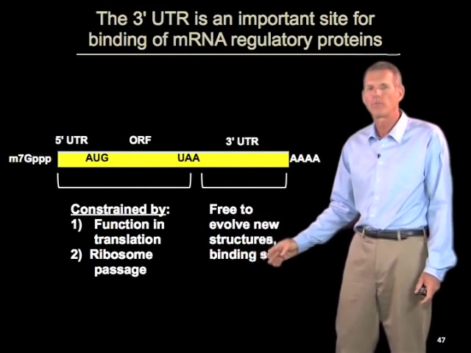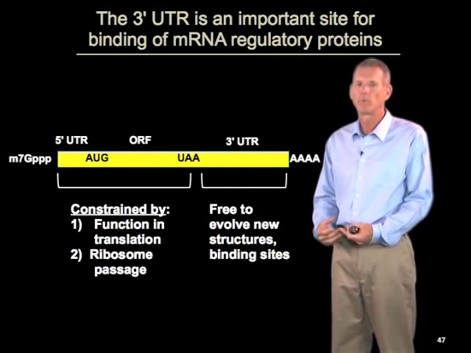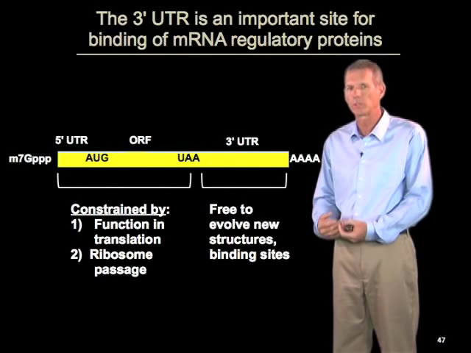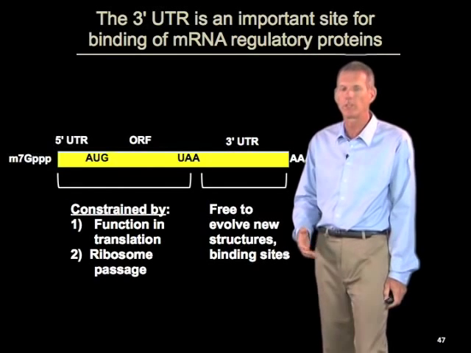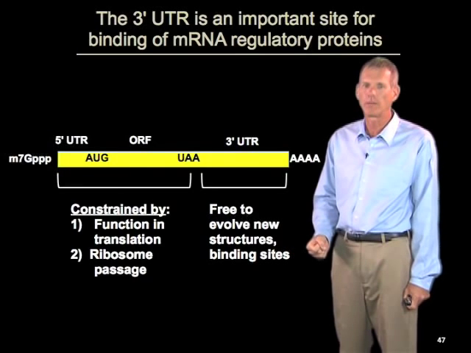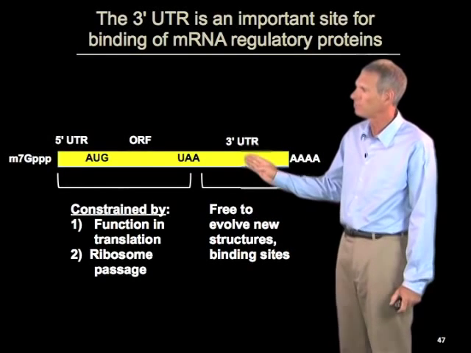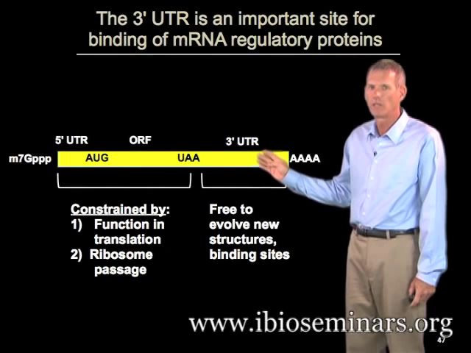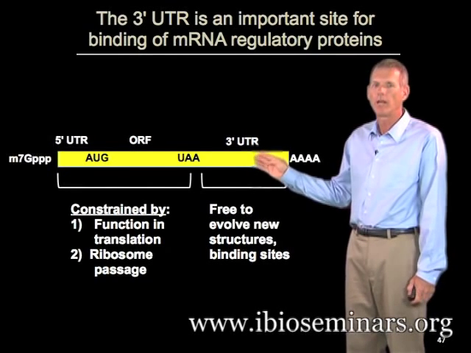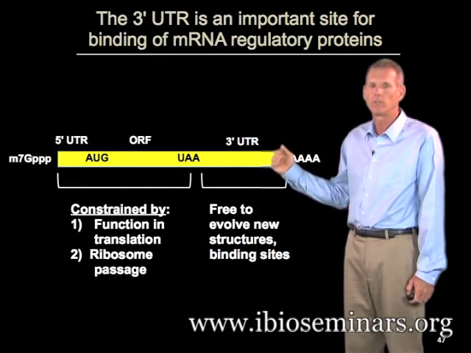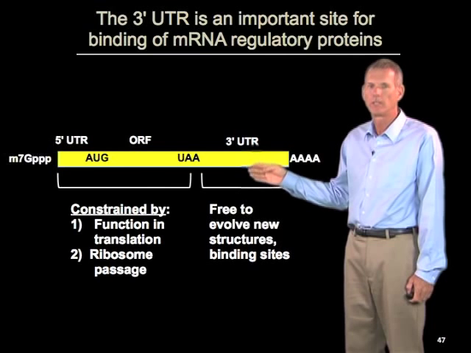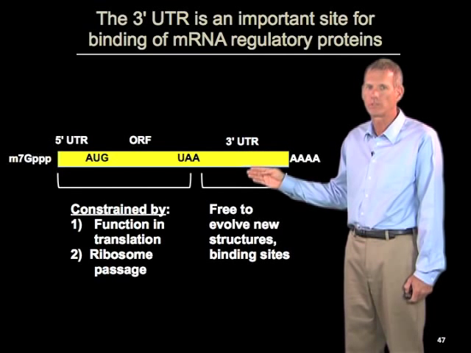Okay? And that, therefore, any regulatory proteins which bind will be dislodged by the passage of ribosomes. And so this puts constraints on the ability of these regions to function as regulatory sites for RNA binding factors. In contrast, the 3' UTR really is free to evolve new structures, new binding sites, and factors that bind here are not going to be displaced by transversing ribosomes and can maintain their association with the message and therefore regulate its function in a more efficient manner.